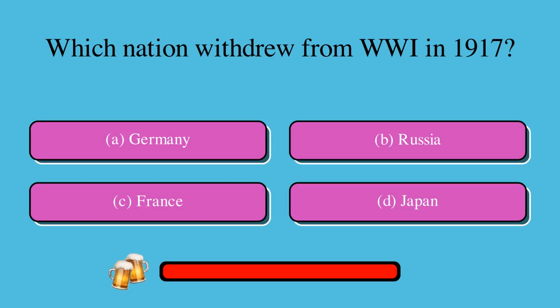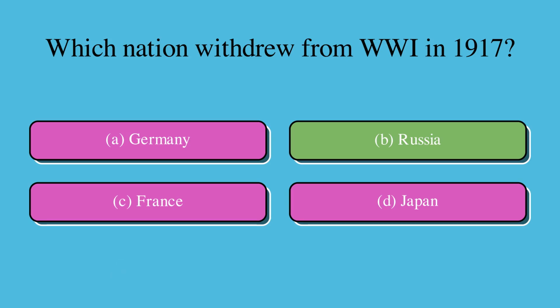Which nation withdrew from WWI in 1917? Is it A, Germany, B, Russia, C, France, or D, Japan? The correct answer is B, Russia.